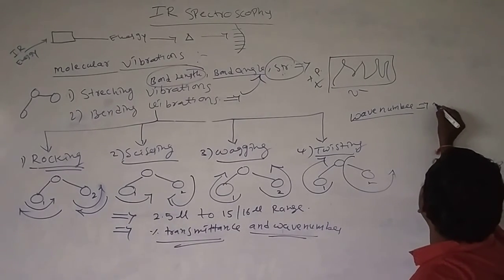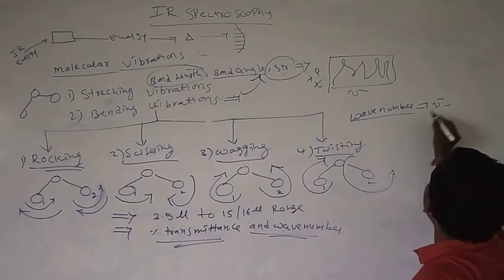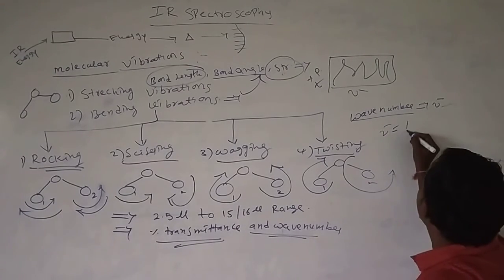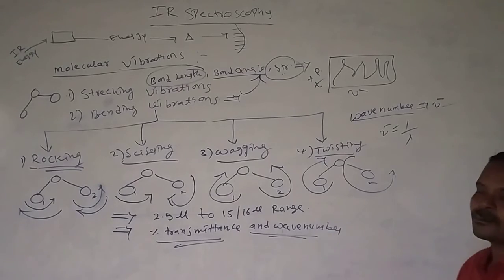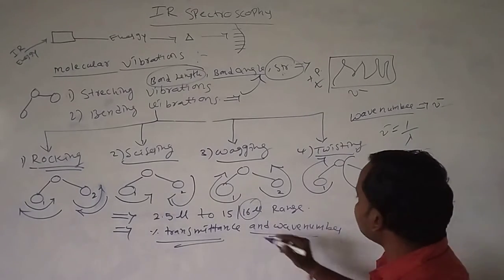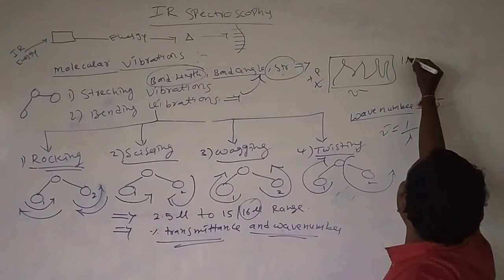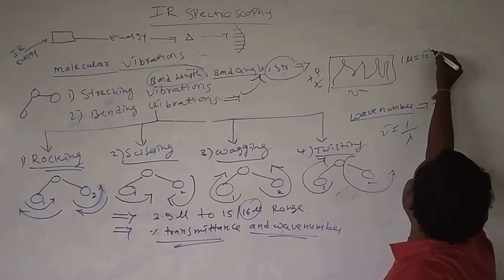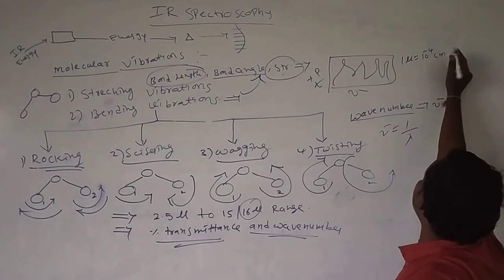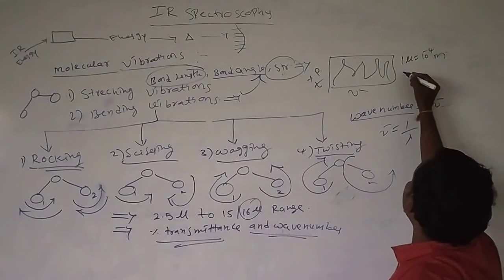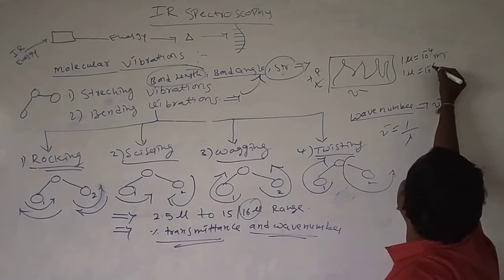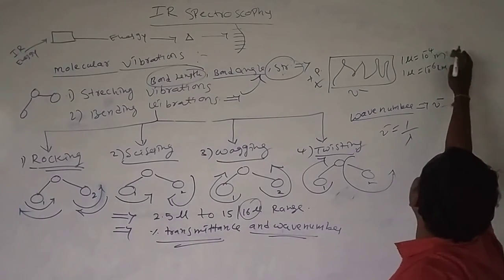Wave number is represented with nu bar. Nu bar is equal to 1 by lambda. Here microns are mentioned. 1 micron is equal to 10 to the power of minus 4 centimeters, that is 10 to the power of minus 6 meters.